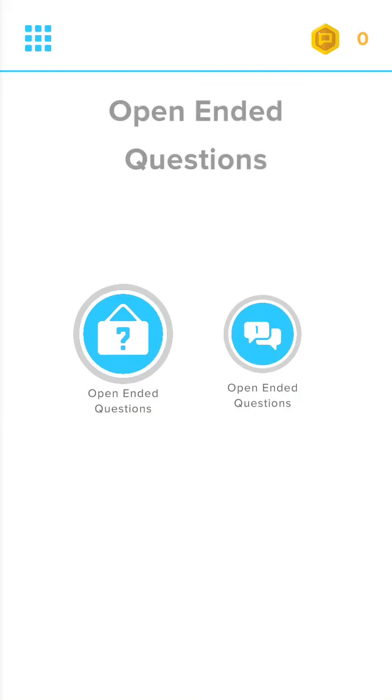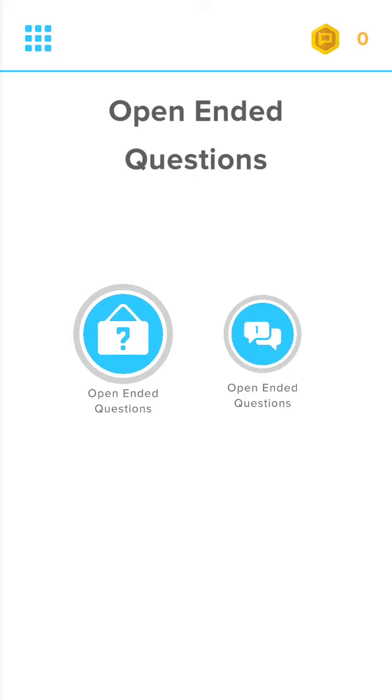Here, you'll be greeted with the chapter menu. In this early stage of development, VMI only has one chapter and one example of a cumulative assessment, but in the future there will be many more. To open a chapter, press on the chapter icon. Let's select open-ended questions. This opens a chapter view.